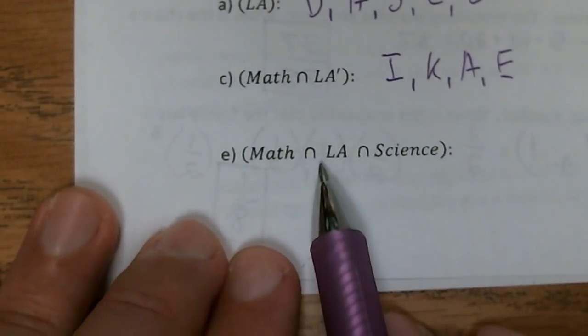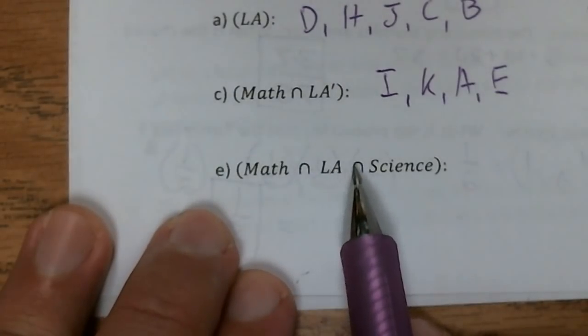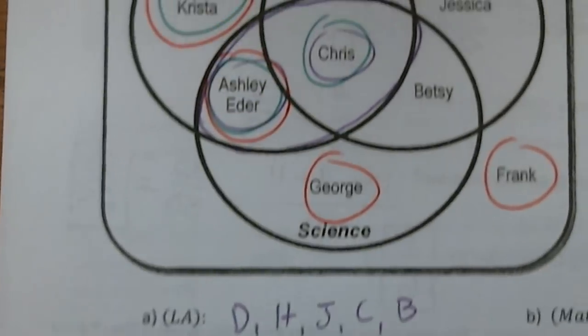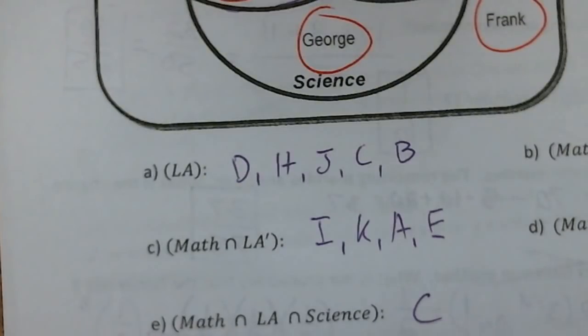Okay, the upside down U means intersection. I want the overlap of math and LA and science. So where do all three circles overlap? Right there in the middle. That's just going to be Chris.